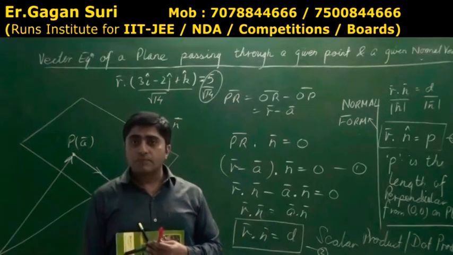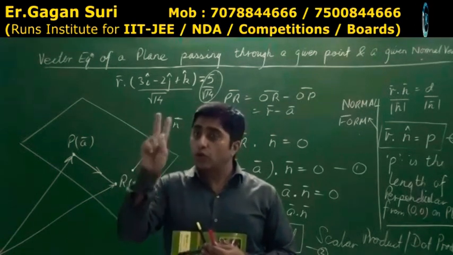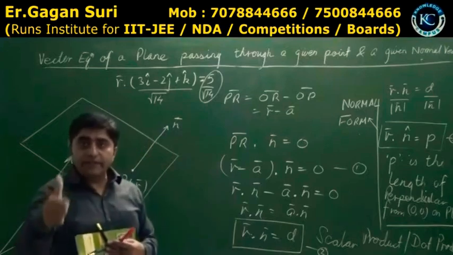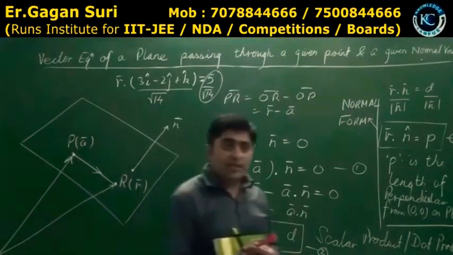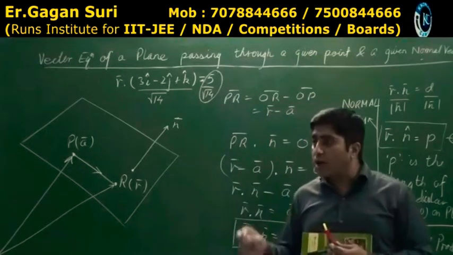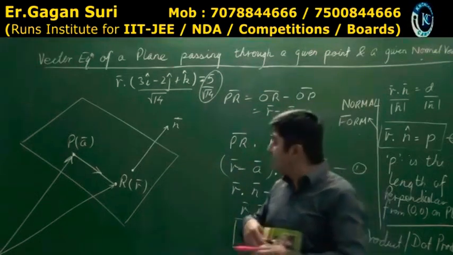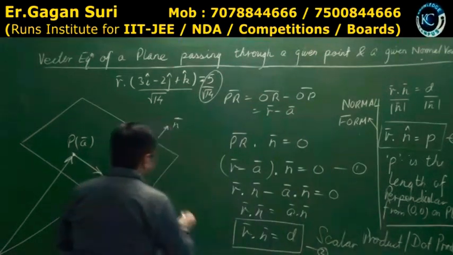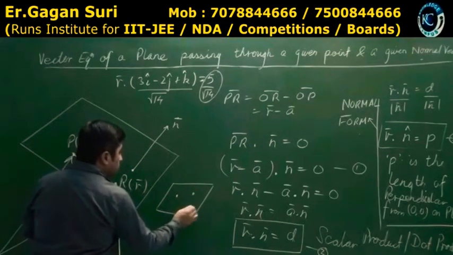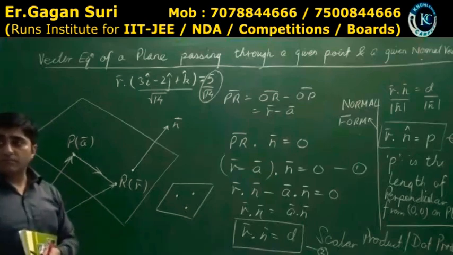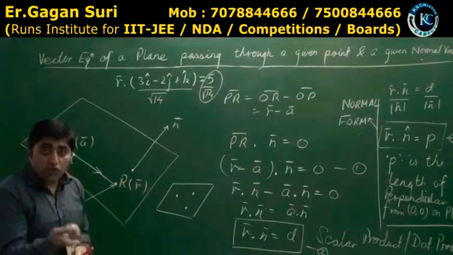Is it sure? You have to see how to handle the question. You have got only two targets, I am telling you: one is finding point A, another is finding the normal vector. That's it. You have to read the question and analyze what is given. Suppose sometimes the examiner says there are three points, point A, point B, point C, given in vector form. Then what will you do? I needed one point, but they have given three points.